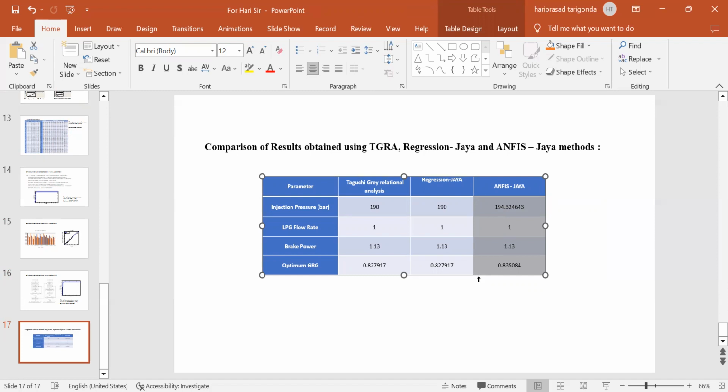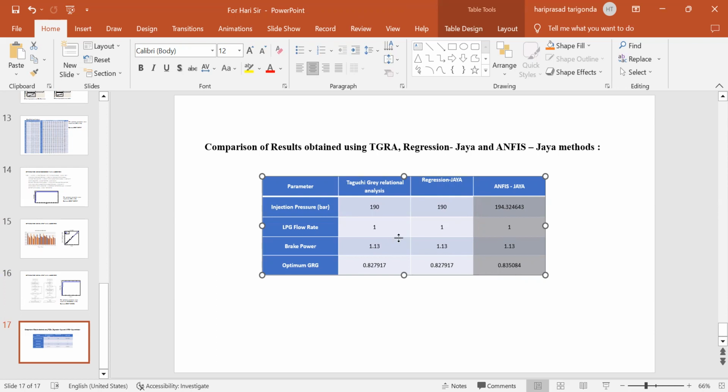Then we operated the engine at a constant speed of 1500 RPM. We varied the load, brake power, injection pressure, and the LPG flow rates. We got the results, 27 readings taken with a 3 by 3 level matrix. Those values we optimized using Taguchi Grey relational analysis, regression with the JAYA algorithm, and ANFIS with the JAYA algorithm. The software we used was Minitab and MATLAB for this optimization process.